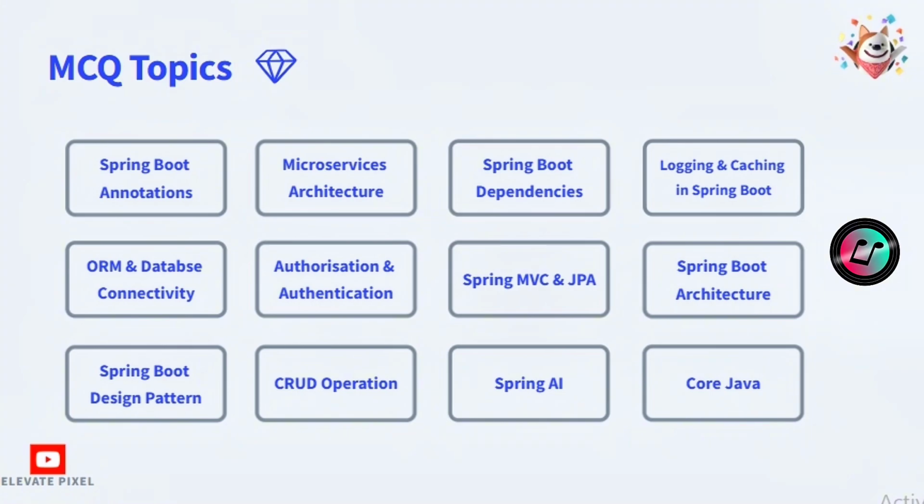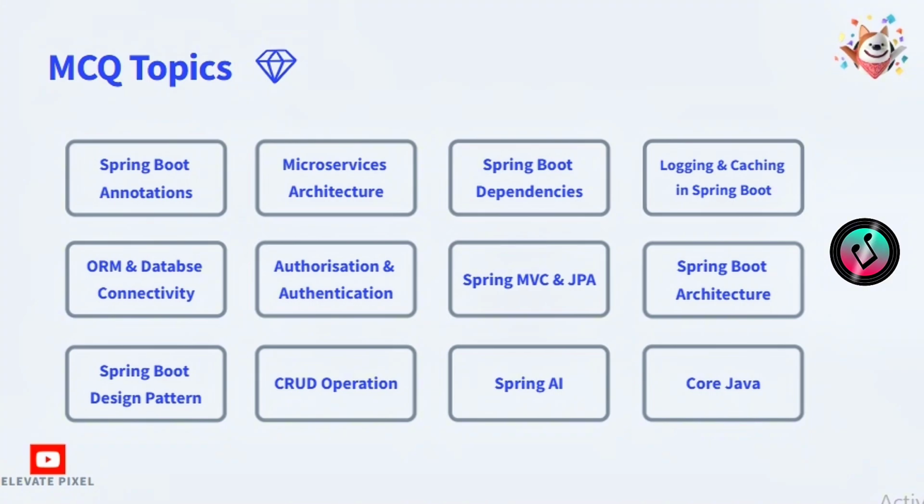And second one, microservice architecture. It is the second important topic for the MCQ exam, like 2 to 3 questions will be asked from this topic. Third one is Spring Boot dependency, like they will ask which dependency to add based upon what condition. Like if you want to integrate a database, which dependency should you use. If you want to integrate authentication and authorization, which dependency should you use, etc.